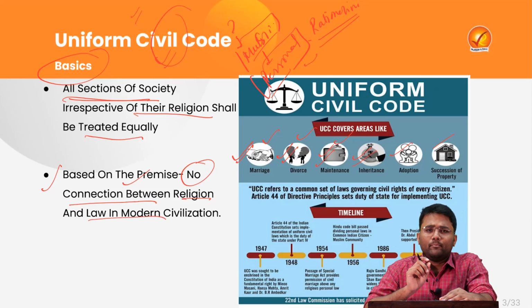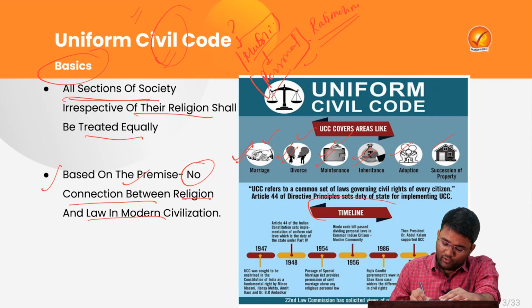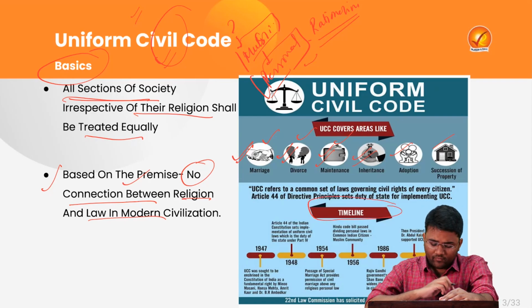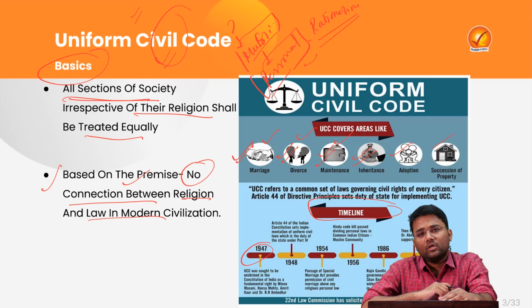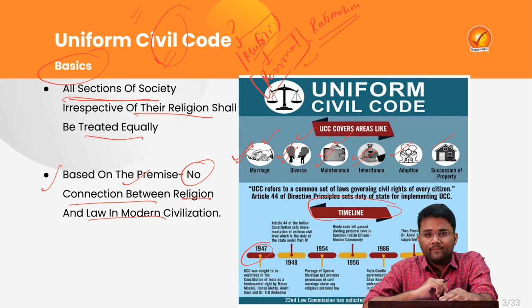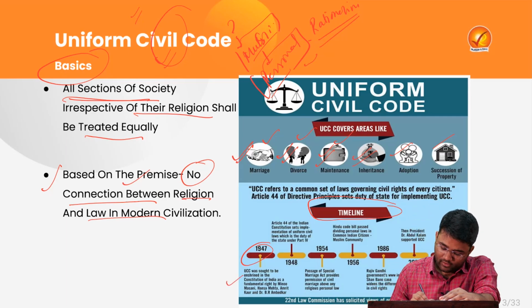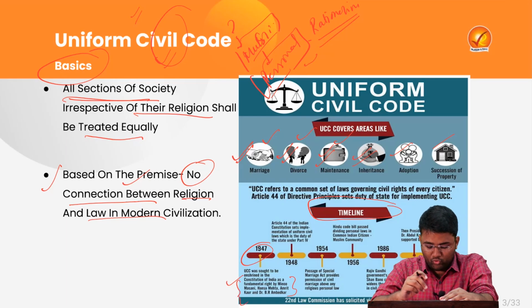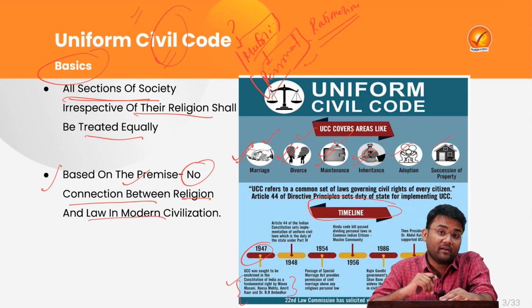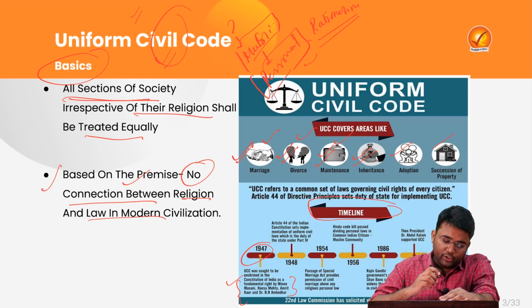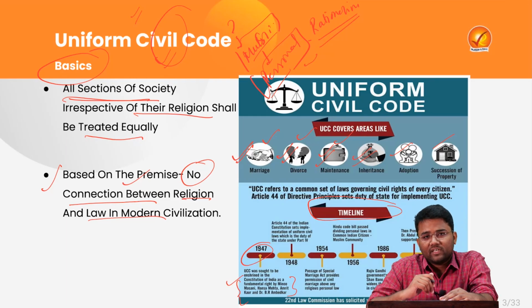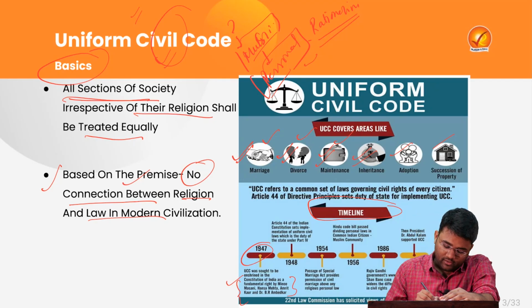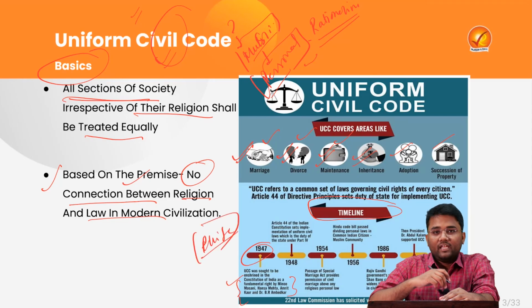Let's try to understand a brief timeline of the Uniform Civil Code in India. In 1947, during the debates of the Constituent Assembly, there were several eminent persons like Minoo Masani, Hansa Mehta and B.R. Ambedkar who advocated for a uniform civil code. But due to a lot of opposition from religious fundamentalists and lack of awareness among citizens, this uniform civil code could not be implemented.